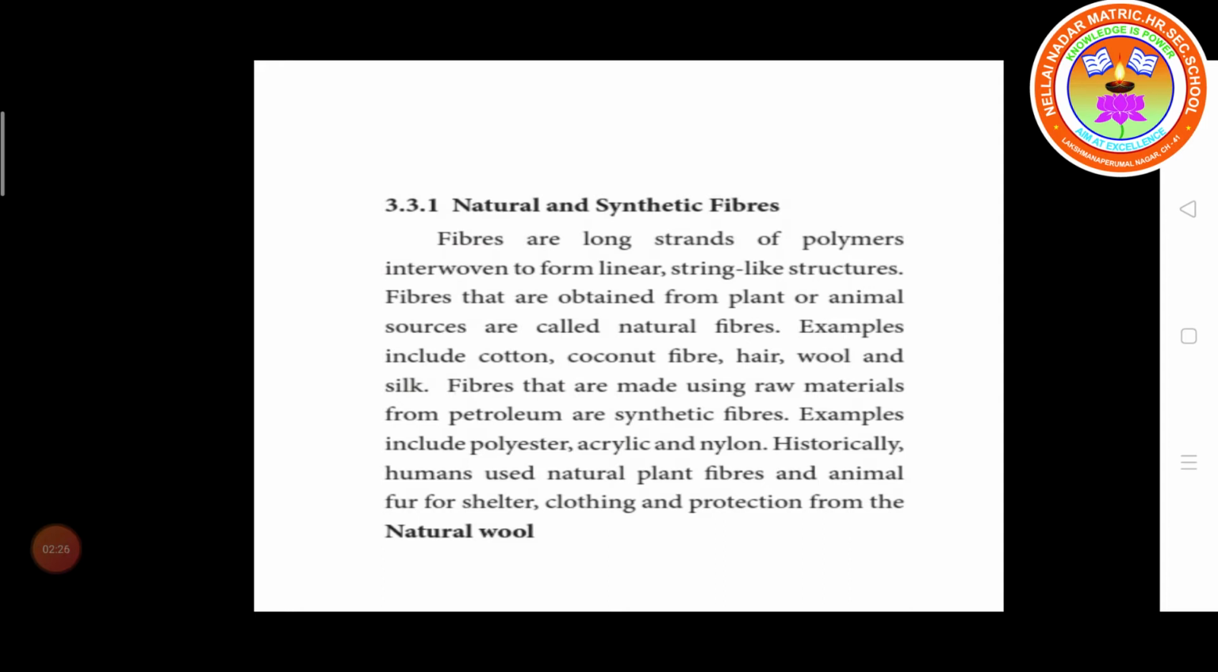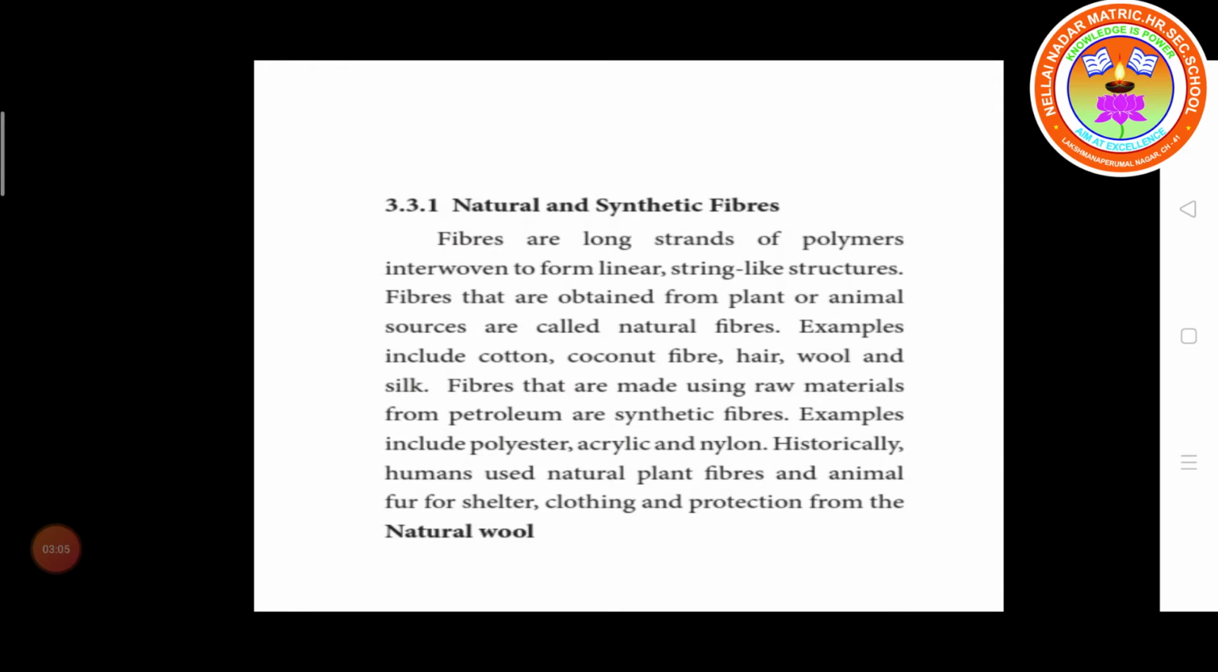Fibers that are made using raw materials from petroleum, oil and gas are called synthetic fibers. Examples of synthetic fibers include polyester, acrylic and nylon.